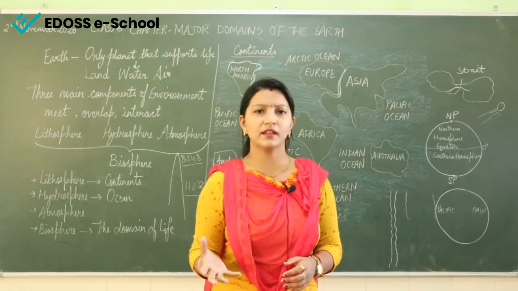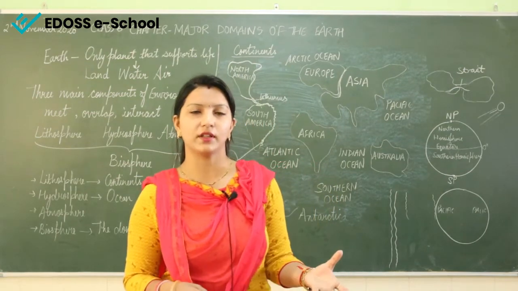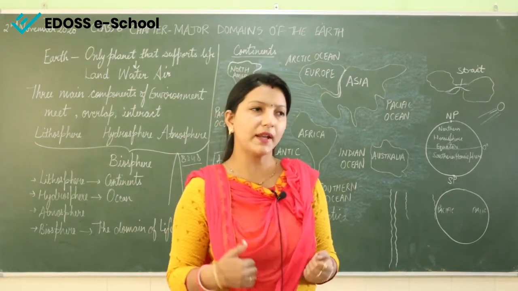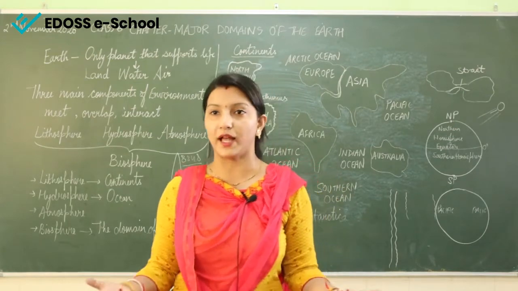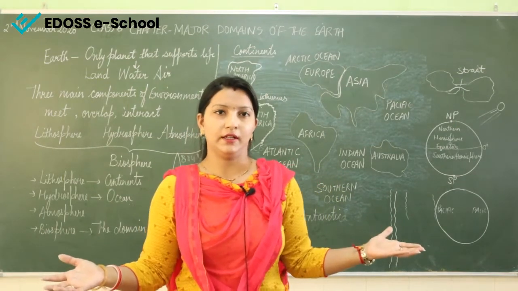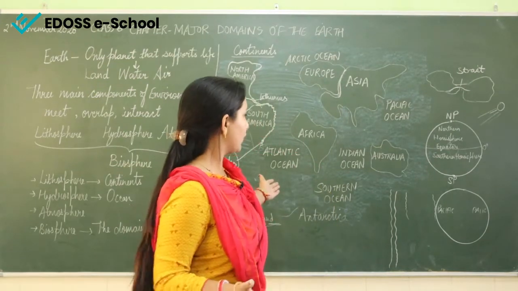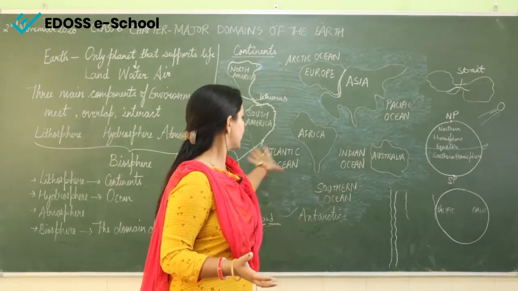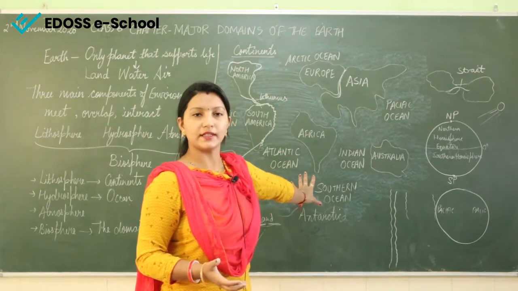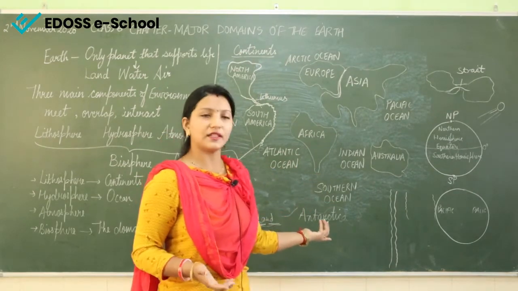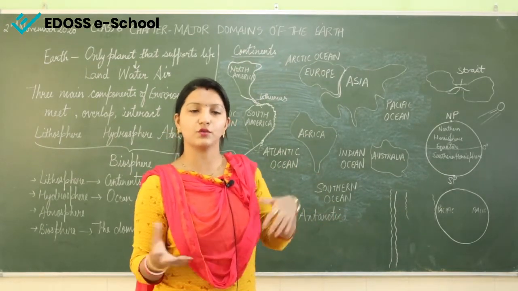But still we say save water, don't waste water. Why? If our planet Earth is known as the blue planet, we have so much water, more than land. As you can see here, this is the land area and this is all the water. Water bodies are there. But still we say save water, water is essential for us, we should not waste water.